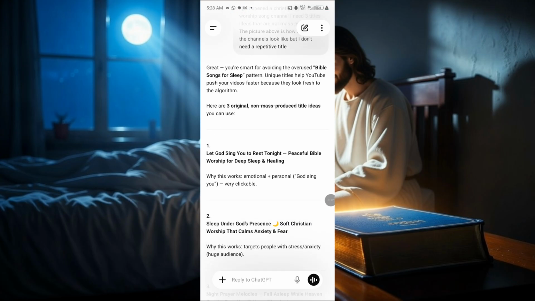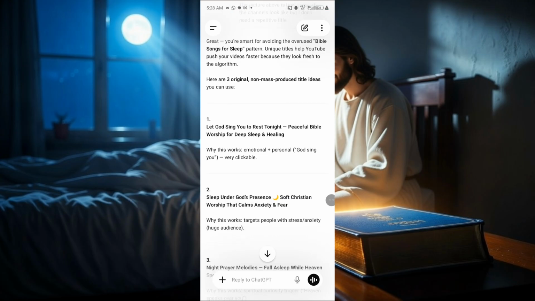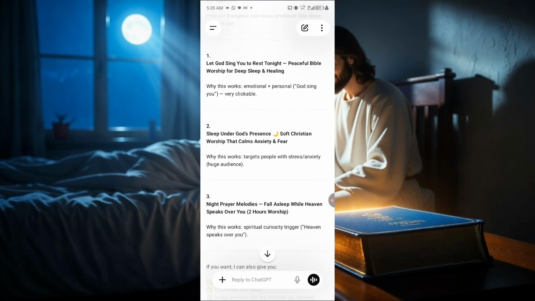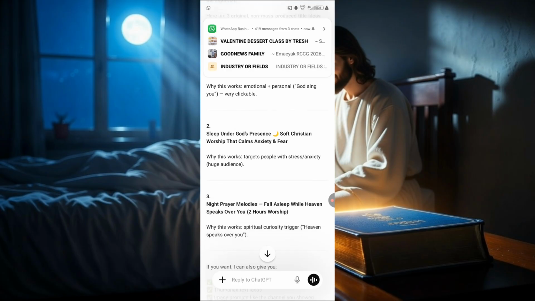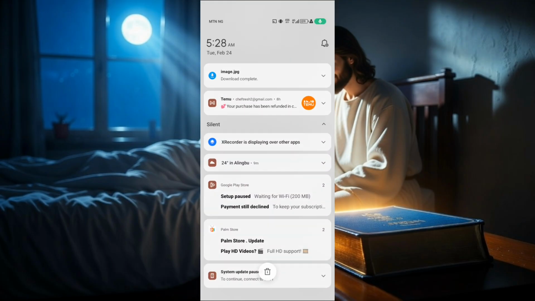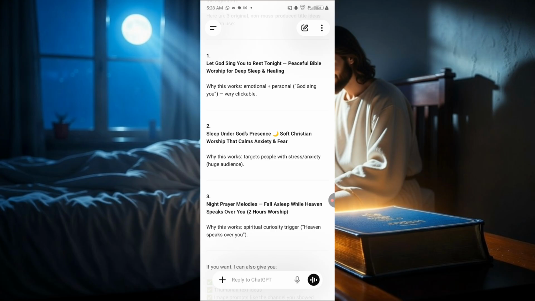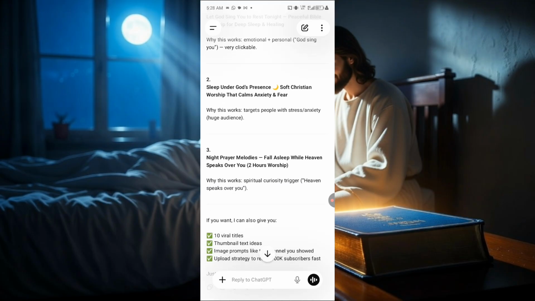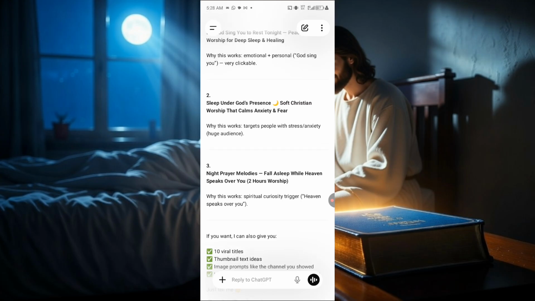So now you can see what ChatGPT just generated for us. The first one is "Let God sing you to rest tonight. Peaceful Bible worship for deep sleep and healing." The second one is "Sleep under God's presence, soft Christian worship that calms anxiety and fear." Then the third one is "Night prayer melodies, fall asleep while heaven speaks over you, 2 hours worship."